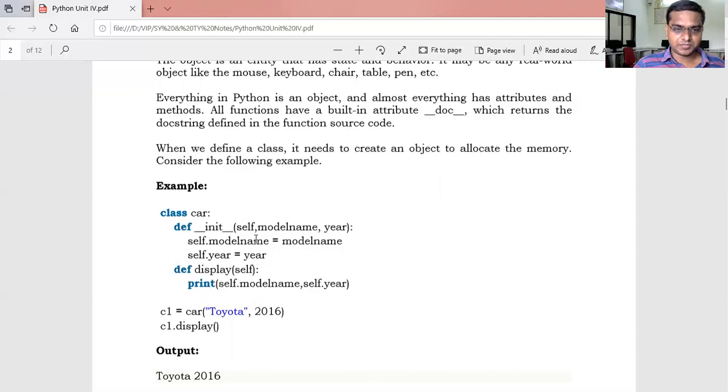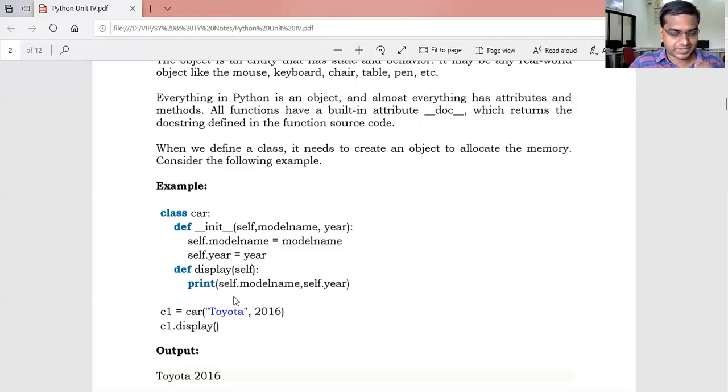So everything in Python is an object. All the information will be stored on a reference variable, that is self.